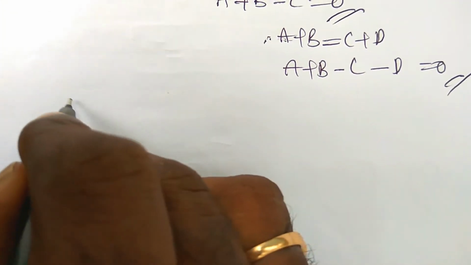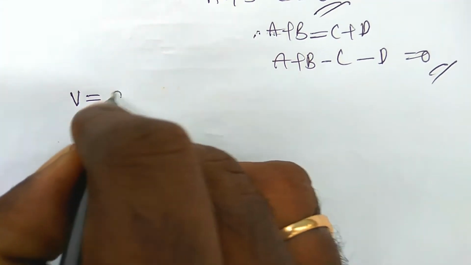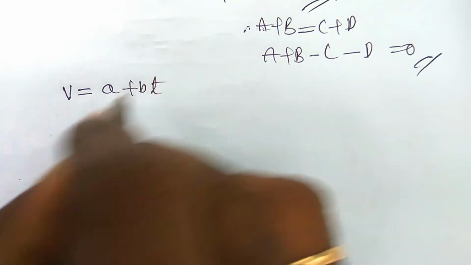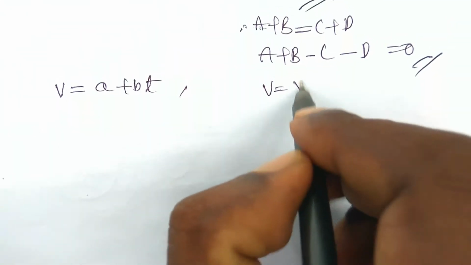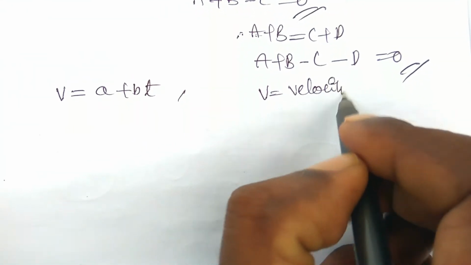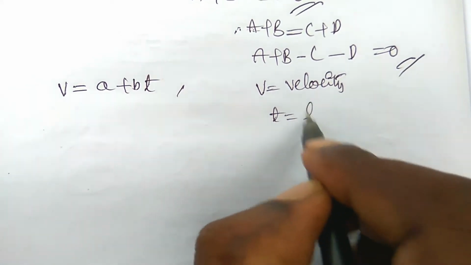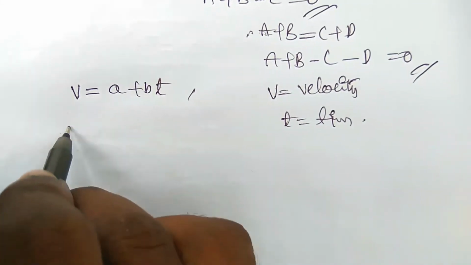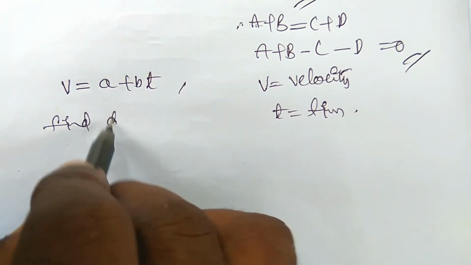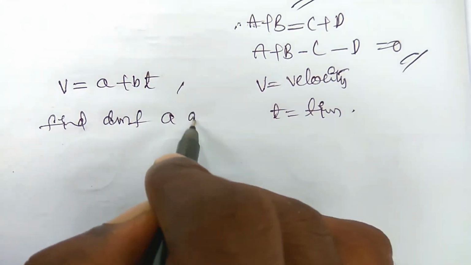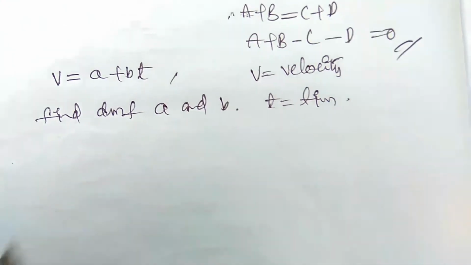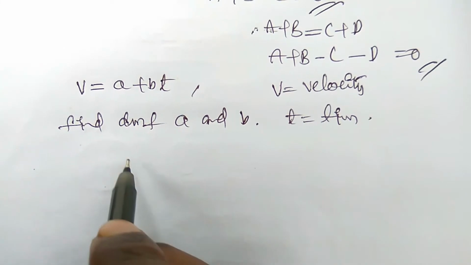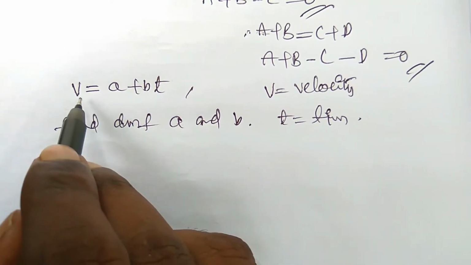So suppose V is equal to A plus BT. Here V is the velocity of a particle, and T is the time of the particle. Now find the dimensional formula of A and the dimensional formula of B. So now you can write here, V is equal to velocity.